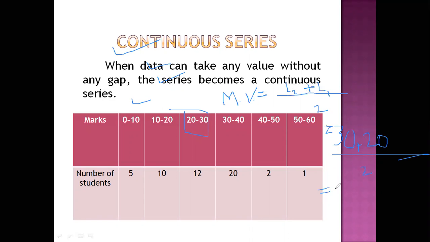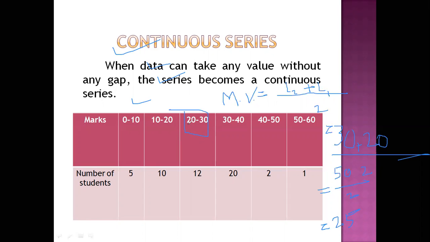That is 50 by 2, which is equal to 25. This will be the mid value for this class of 20 to 30.